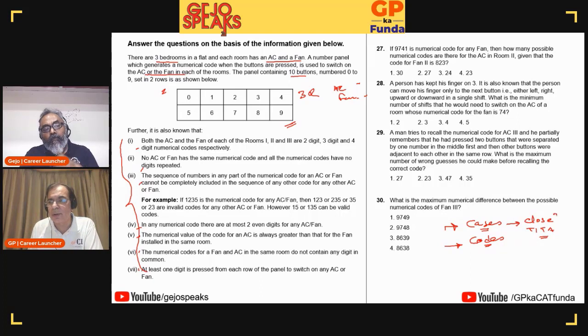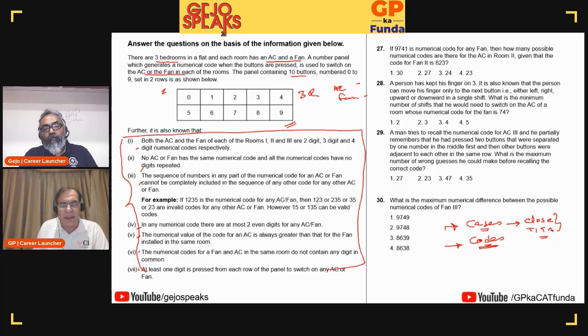Why? With close choices or type-in answers, you need to be exact. And as I said, I have a tendency of missing out on cases. So this is not a data set that I would want to do initially. I'll come back to it after I've done 2 or 3. But if it is only about saying what the code should be, I'll probably look at it. Okay. So this is what I have picked up. And please notice I have still not gone through any of these.